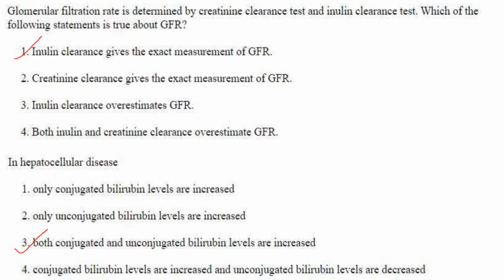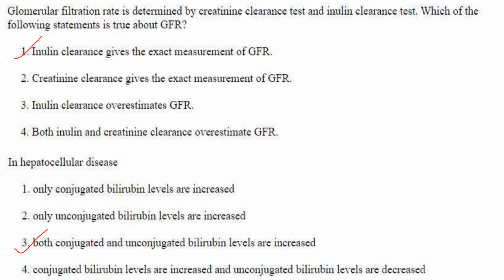So this tubular secretion of creatinine can lead to overestimation of GFR. So inulin clearance test is the gold standard and is more accurate than creatinine clearance test. So the first option, that inulin clearance gives the exact measurement of GFR, is correct.